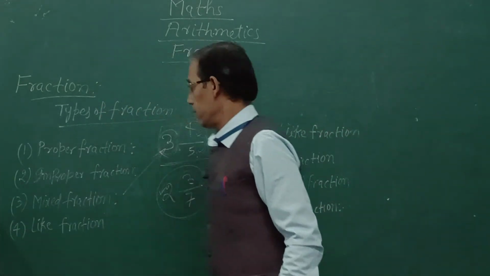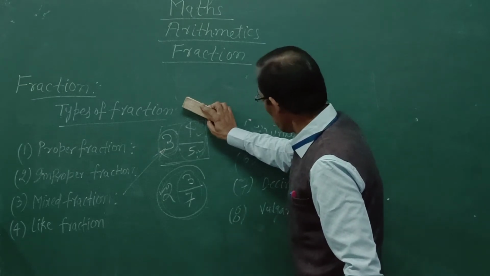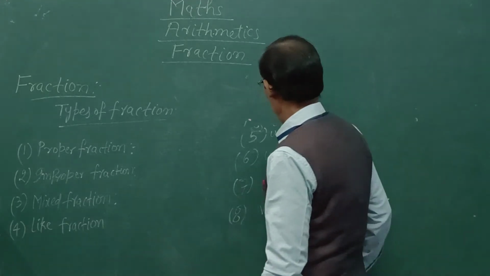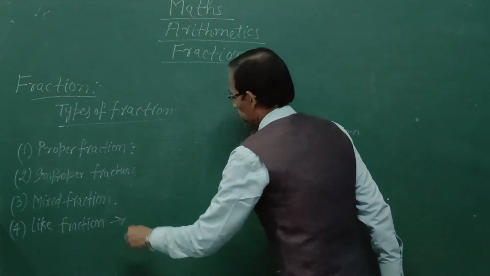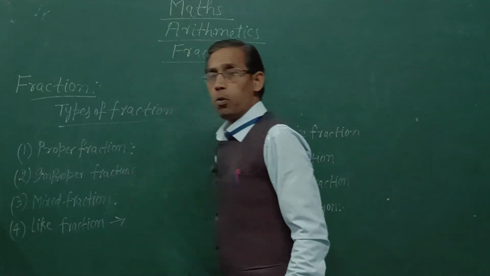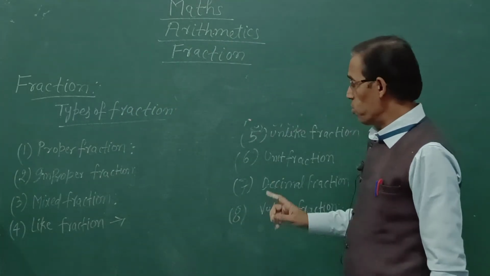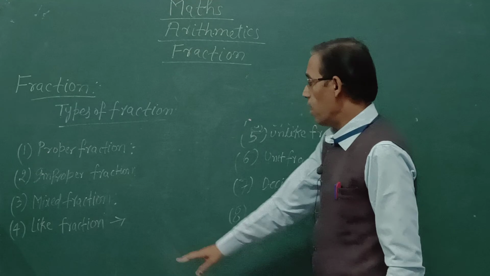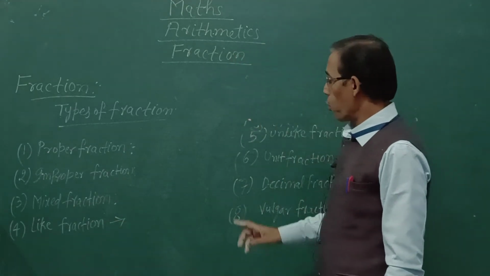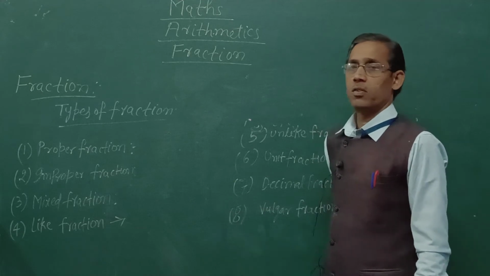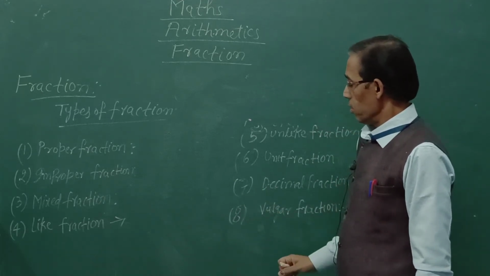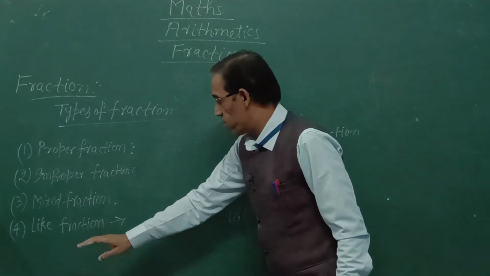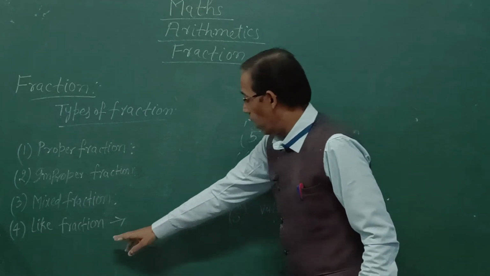Mixed fraction can be converted into improper fraction, and improper fraction can be converted to mixed fraction. Now, like fraction. A group of fractions whose denominators are same, means like, is called like fraction. Once again, a group of those fractions whose denominators are same, that group of fractions is called like fraction.